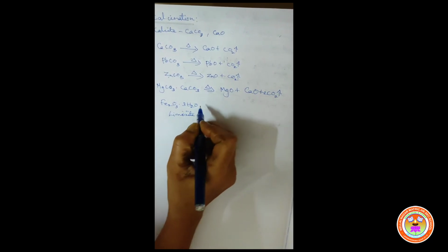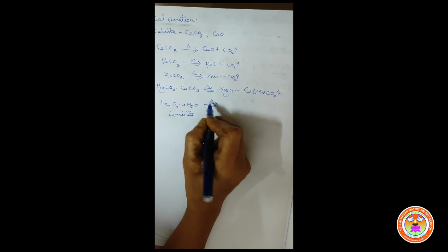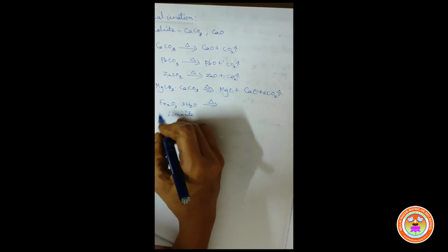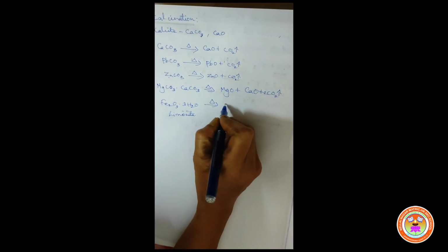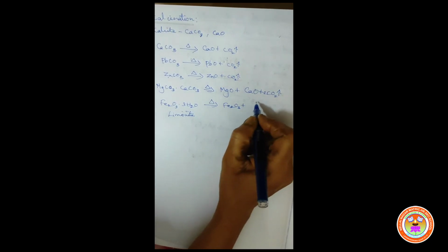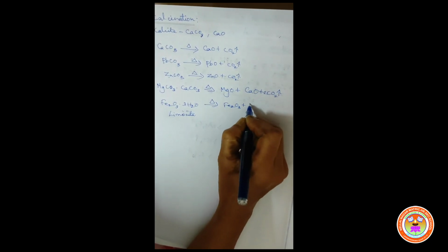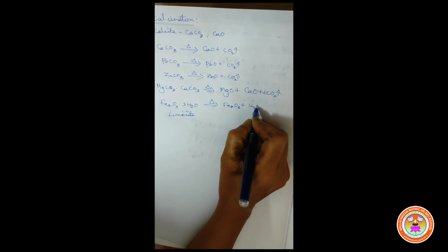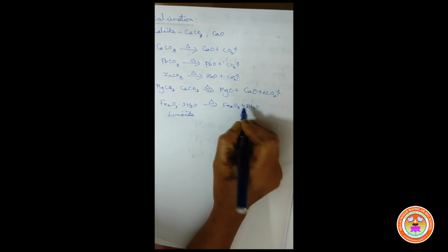When limonite is subjected to calcination, it will be converted into its oxide, that is Fe2O3 ferric oxide, with an expulsion of water. It is expelled as vapor. The 3 water molecules will be removed.